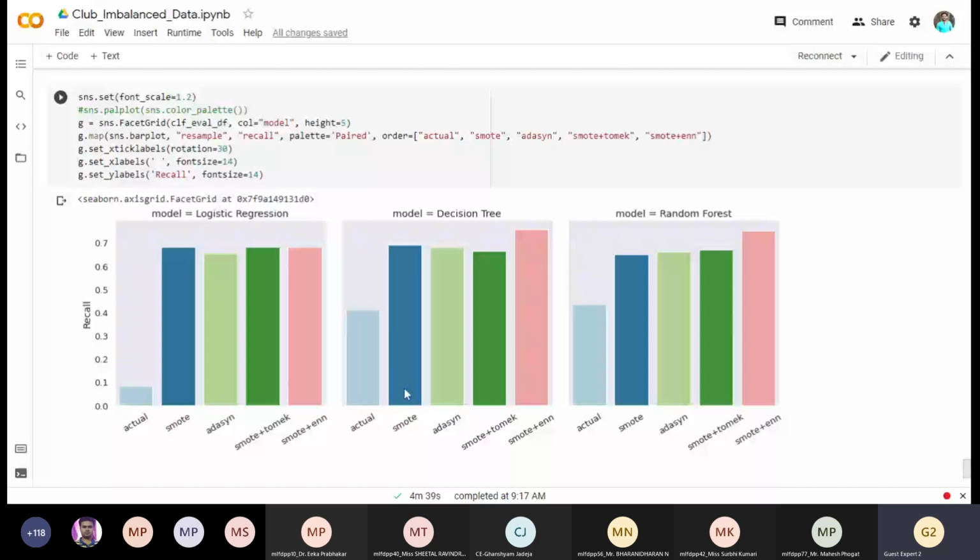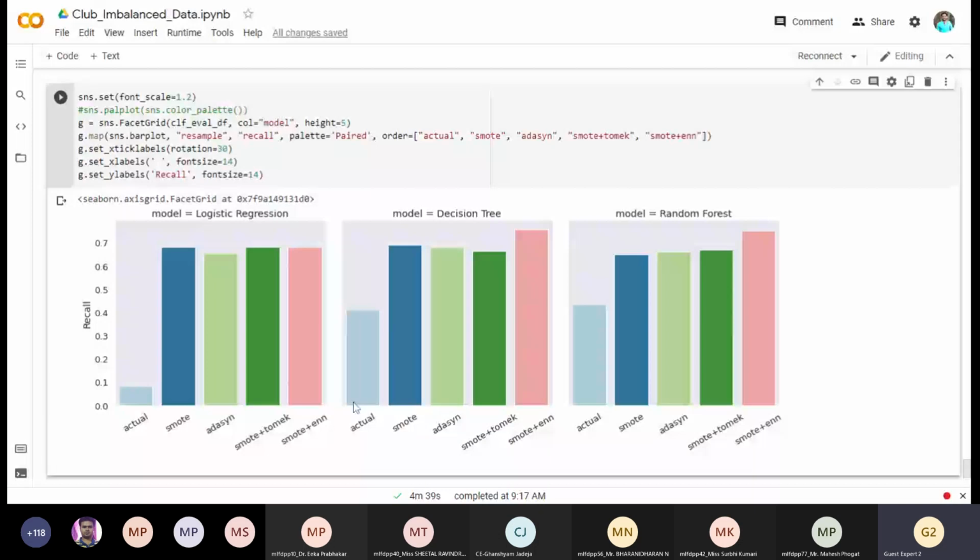So you need to apply this many techniques on different classifiers, and then you need to visualize. It is not always necessary to visualize it, but if you visualize, you can clearly, firmly say that this particular technique of balancing the data set and this classifier is best suited for my data set.